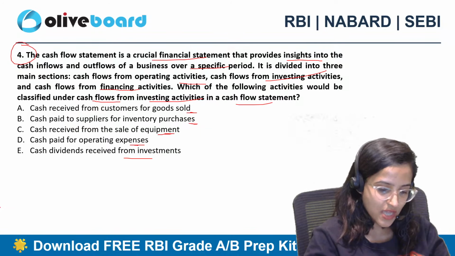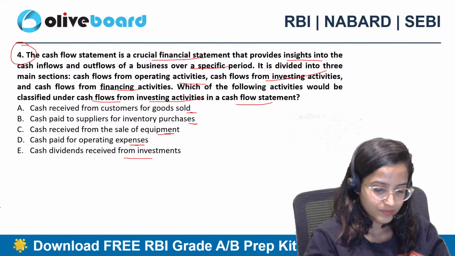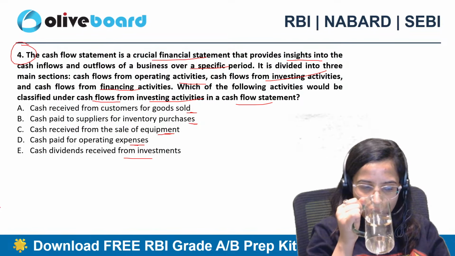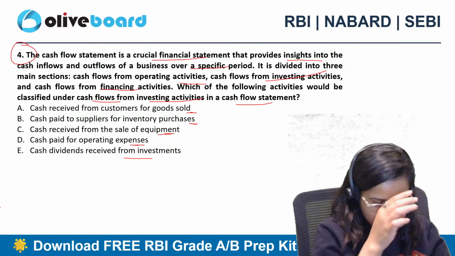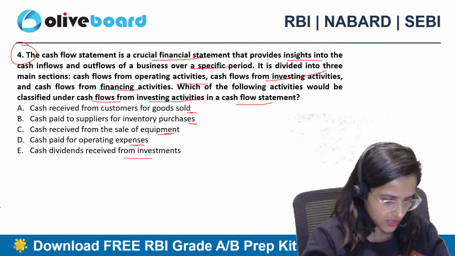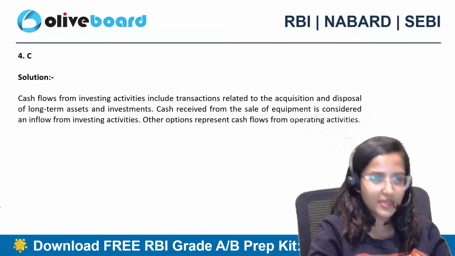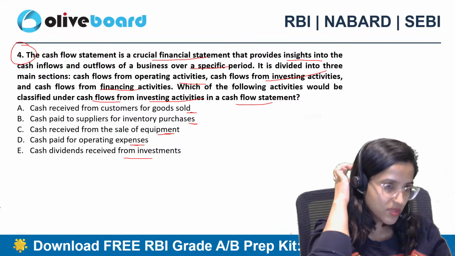Fourth question, only Satyarth has given me the answer. What about others? Fourth E, okay. Fourth B, fourth C, the correct answer is C. Okay? So only Muskan has given me the correct answer.